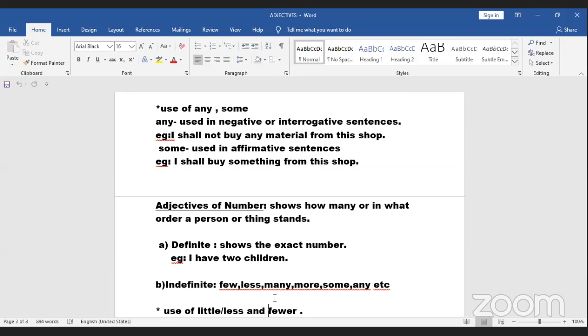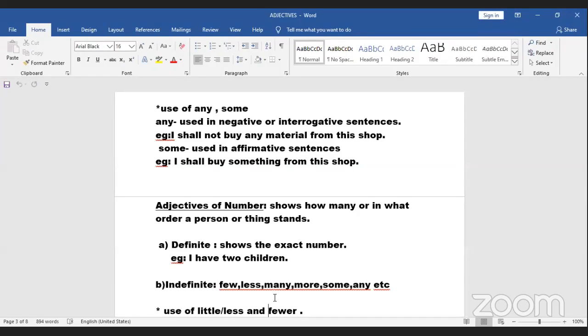But for a negative sentence, I shall not buy anything from the shop. I shall not buy any dress. I do not want anything. So for negative sentences, with do not, no one, nothing, never, all these negative words, I use any. I do not want to buy anything. I shall not buy anything. I do not want anything from the shop. Or for interrogative, shall I get you anything? Shall I get you anything from this shop? For interrogative, that means I'm asking you whether you want it or not. So in interrogative and negative sentences, I use any.